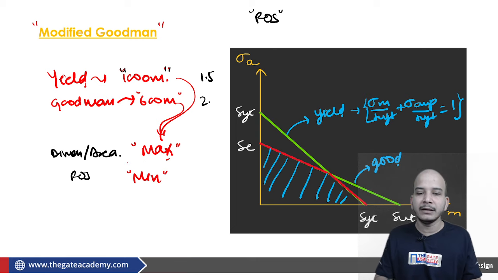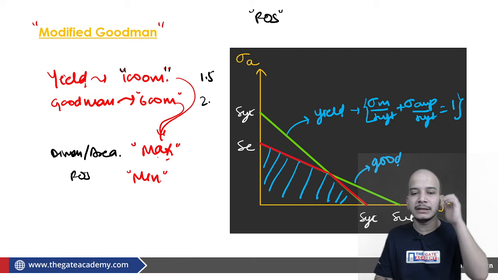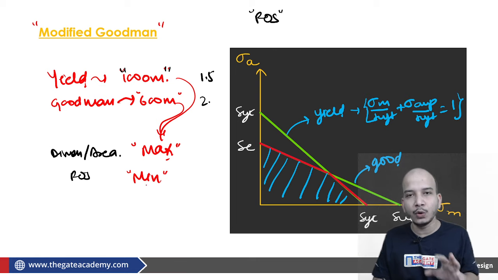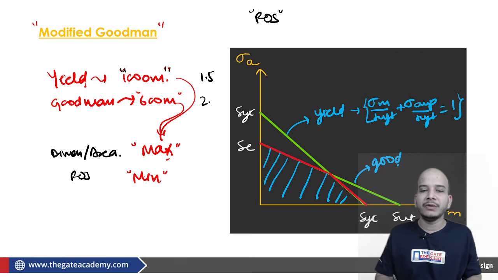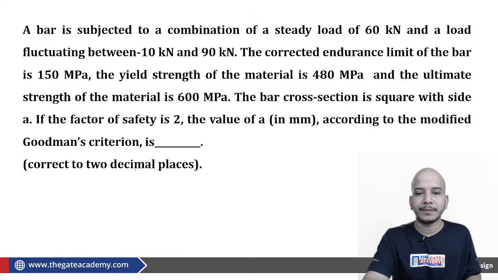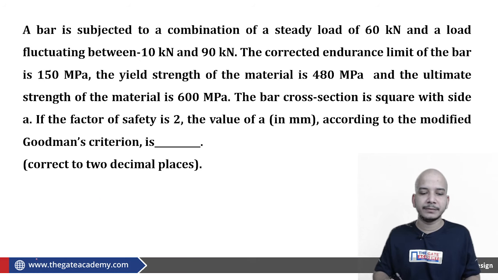So if you are getting 2 areas from both the lines, the maximum you have to tell. If you are getting 2 factors of safety from both the lines, then the minimum you have to tell. So this is something which you have to understand. Fine. So let us take this last question.